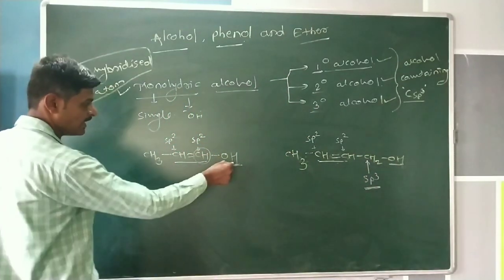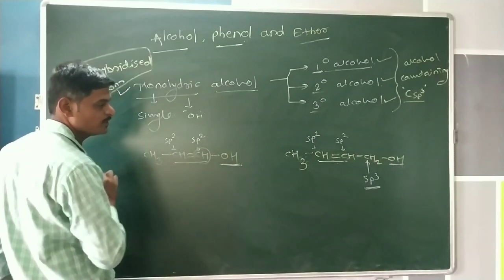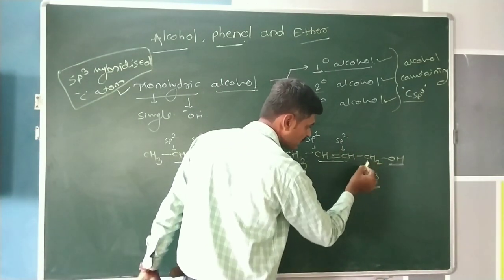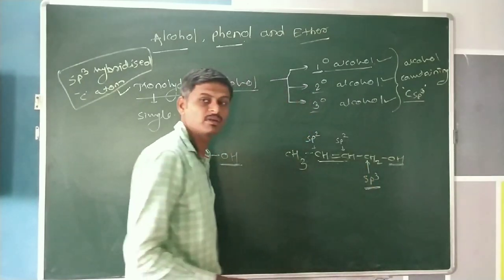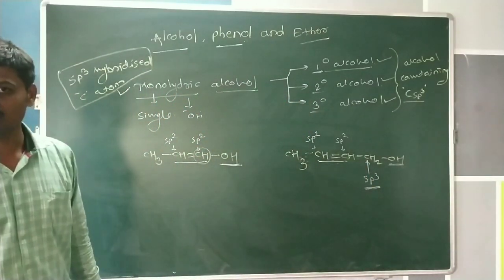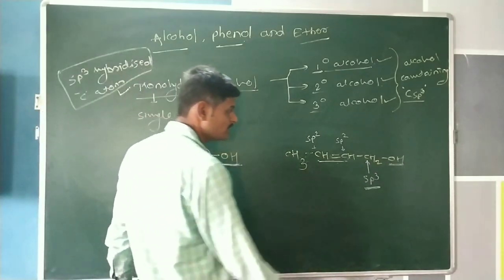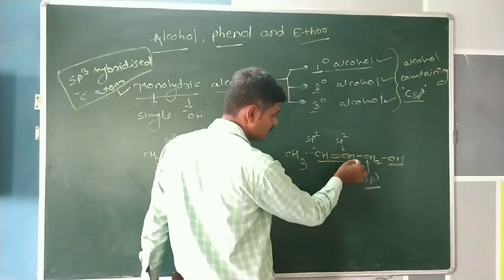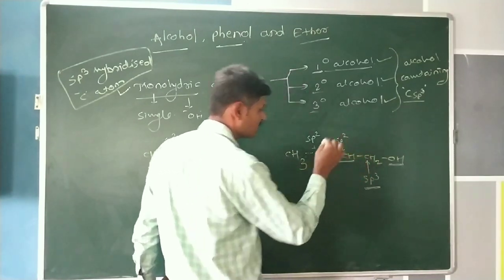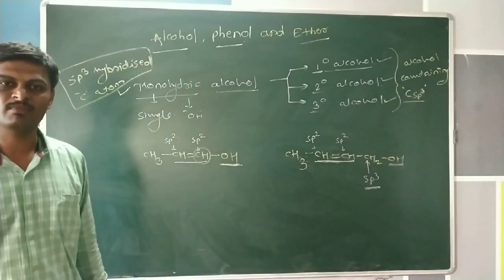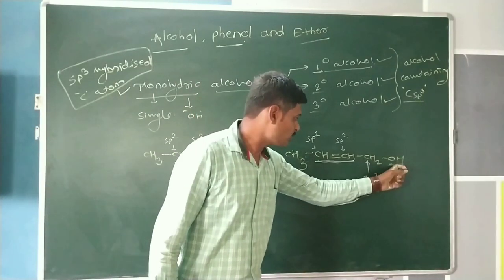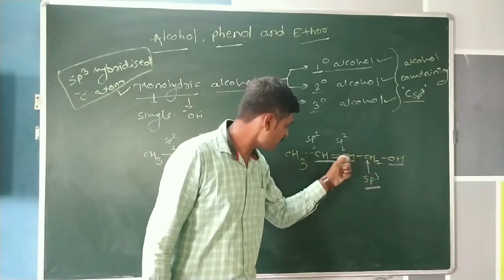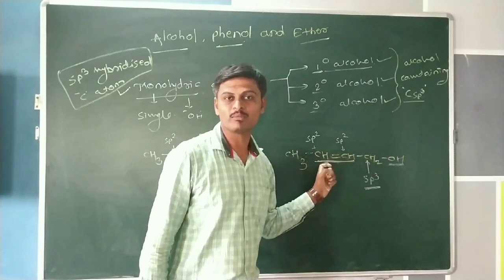Then after this sp3 hybridized carbon atom, the doubly bonded carbon atoms are here. Next to that adjacent carbon atom, it is a doubly bonded carbon atom.